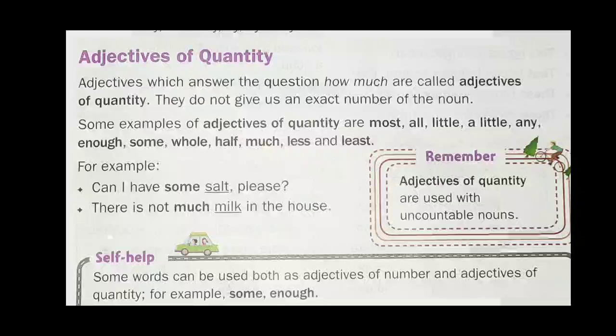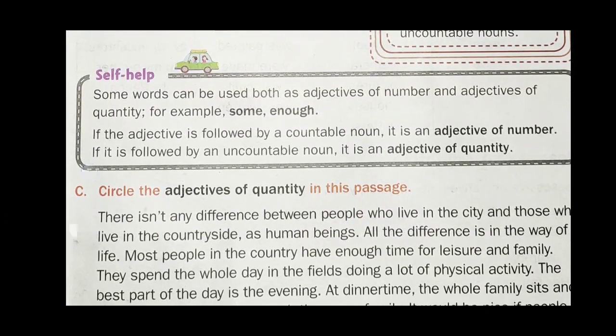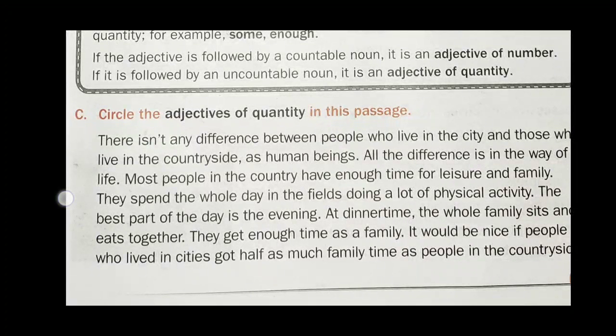There are some common adjectives between adjectives of number and adjective of quantity. When these common adjectives are used with a countable noun, then they are adjective of number, but when they are used with an uncountable noun, then they are adjective of quantity. Let's understand exercise number C. In this exercise, a passage is given.